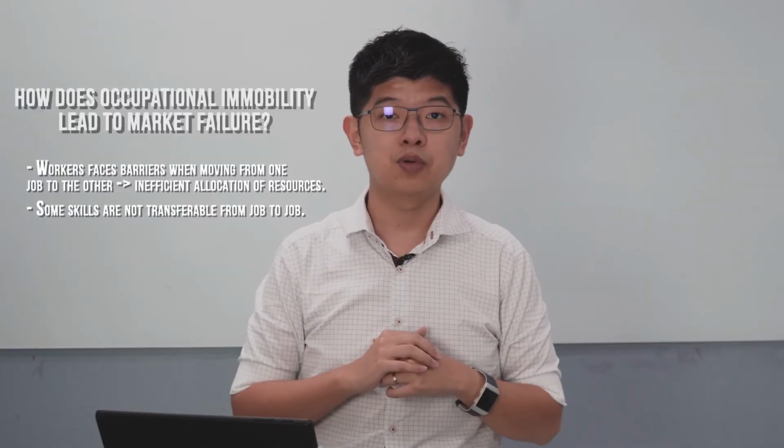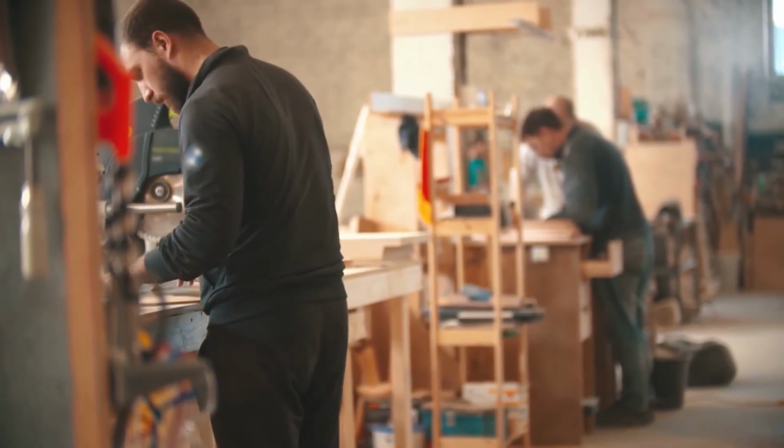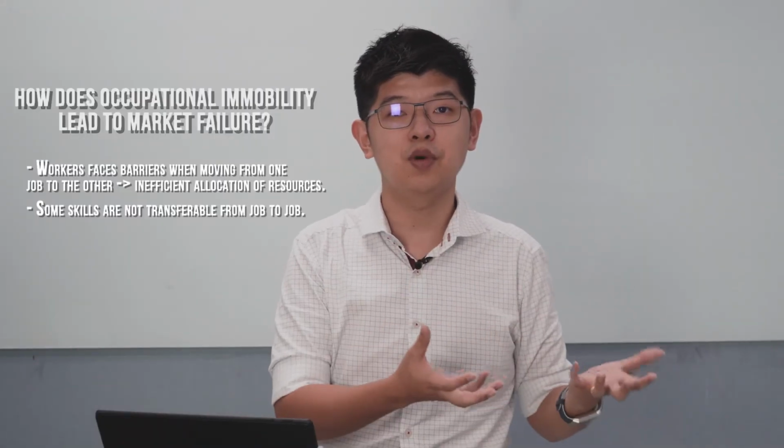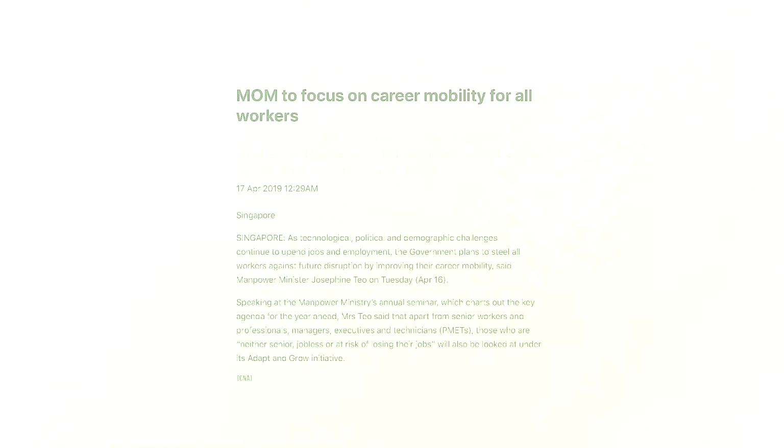So let me give you an example. Say in an economy, you have an excess of carpenters, but what you really need are nurses to actually take care of the ill and the sick. So what can you do? If you have an excess of carpenters and you have nursing jobs available, what can you do? They can't just make use of their carpentry skills to take up these healthcare jobs. So in other words, some kind of training needs to happen before these carpenters can take up these nursing jobs.